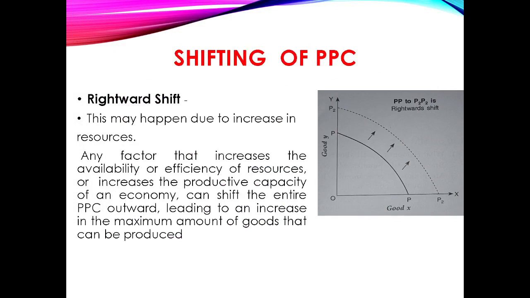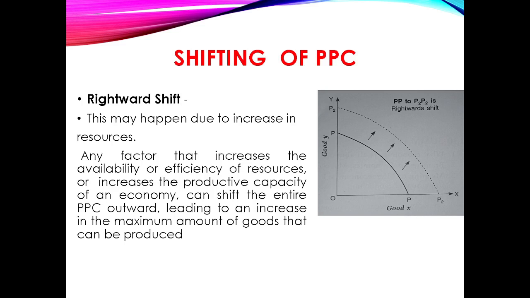Now come to the shifting of the PPC, right shift or left shift. There are two types of shifting in the PPC: first is rightward and second is leftward. The rightward shift of the PP curve indicates an increase in the resources or productive capacity of the economy. It is a situation where the production possibility of both commodities will go up. On the other hand, a left shift of the PP curve indicates a decrease in the resources or production capacity of the economy. It is a situation where the production possibility of the commodities will come down.